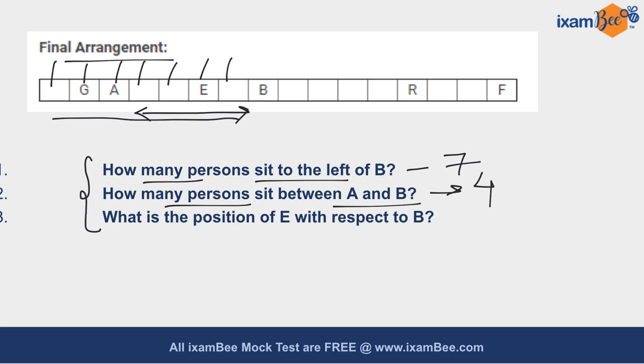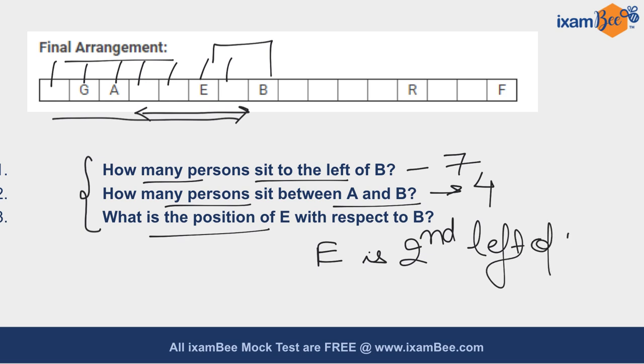Your third question says, what is the position of E with respect to B? So you have to calculate the position of E with respect to B. Clearly, E is second to the left of B. So the correct answer is E is second to the left of B.